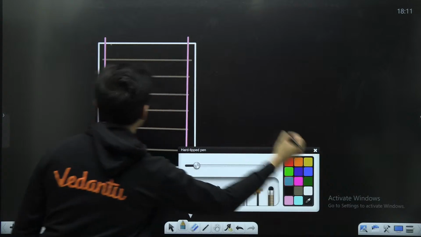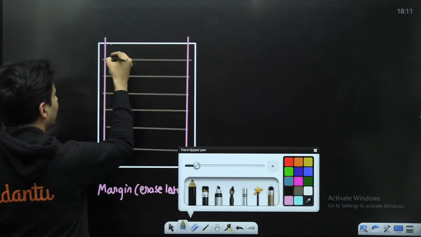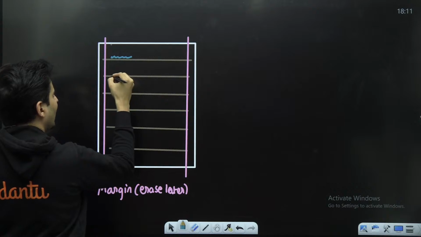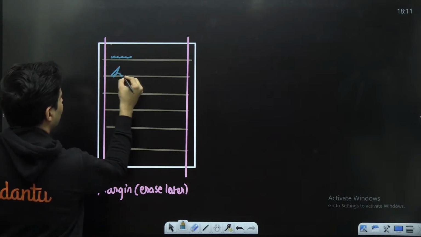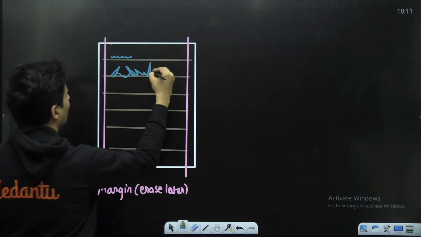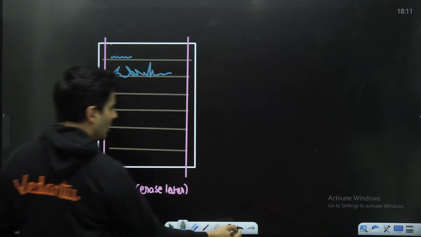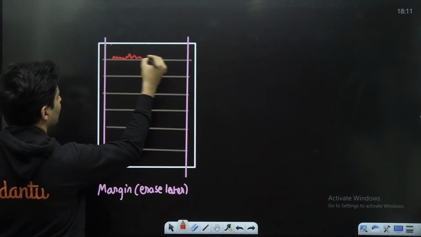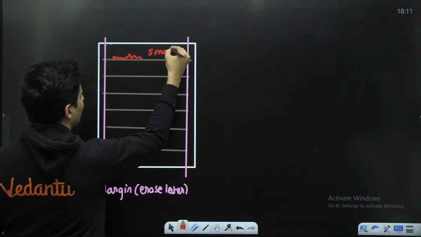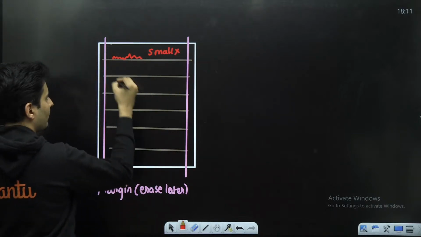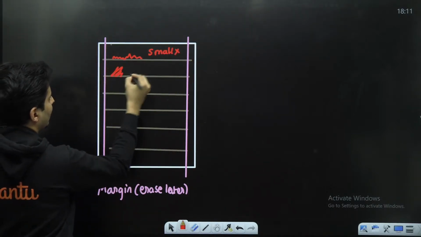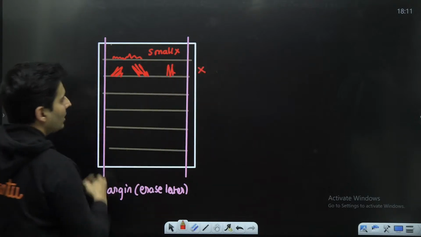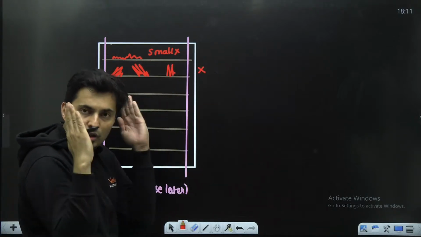Also, try to keep the number of words restricted and write big. Don't write very, very small, and don't hold the paper like this, then like this, then like this. All this is not allowed. Hold the paper in one direction which you are comfortable with.